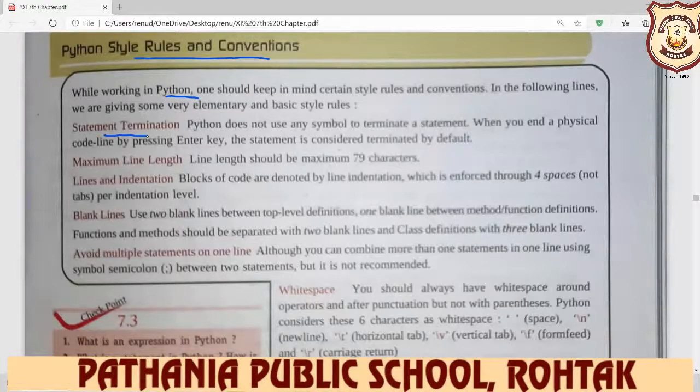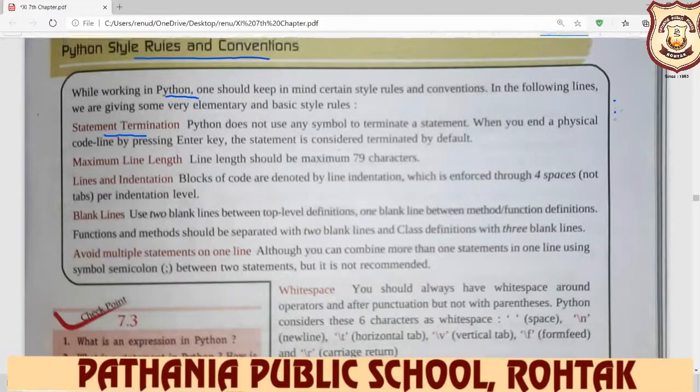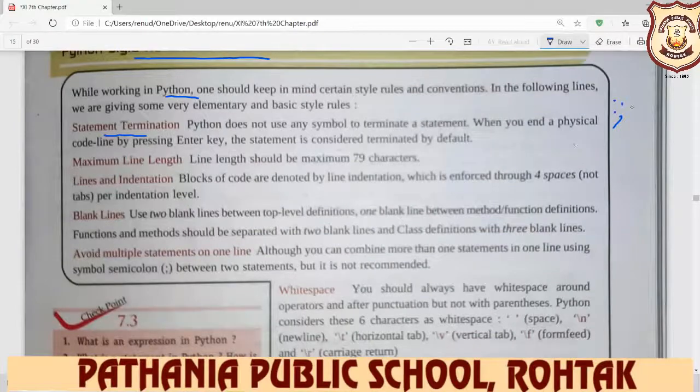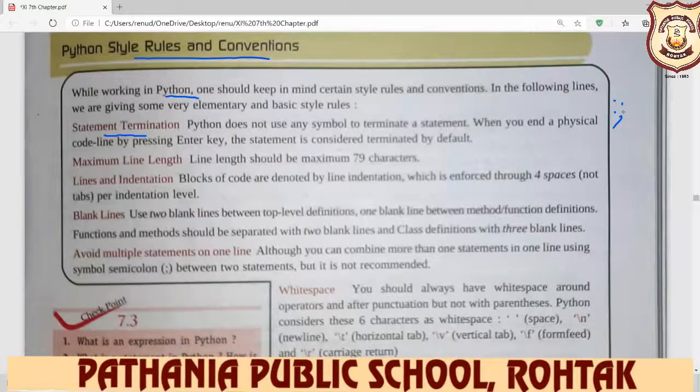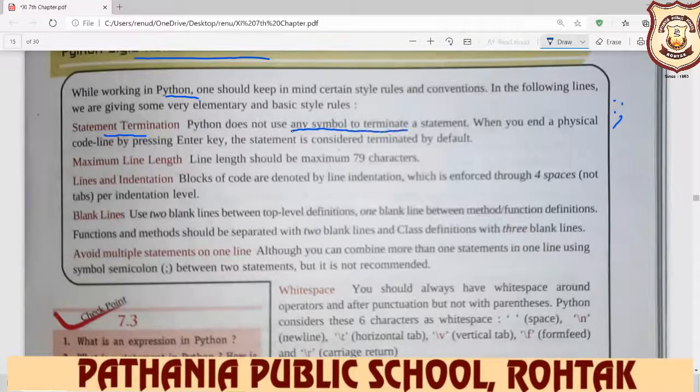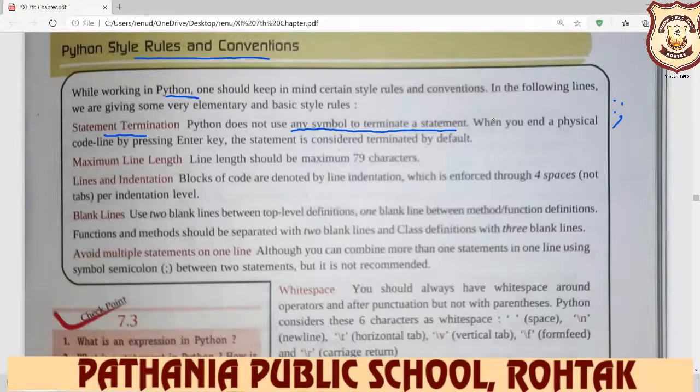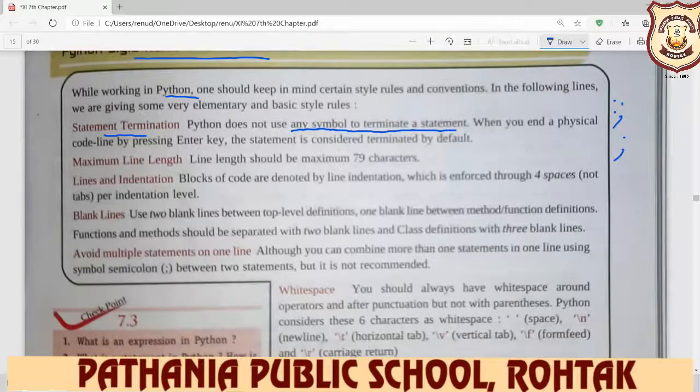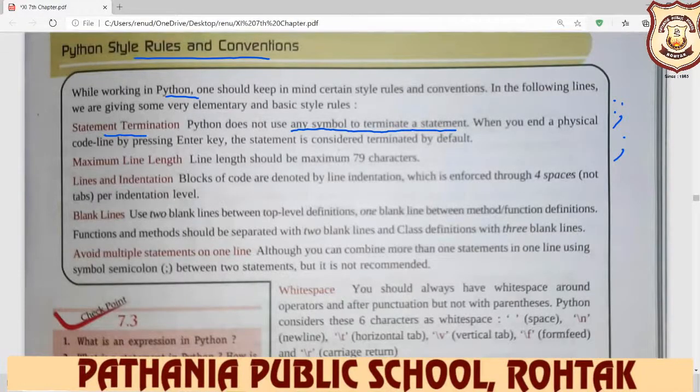Statement termination means you terminate with a terminator sign. So how do you terminate it? In Python, we do not use any symbol to terminate a statement. Everyone underline this point. When we work in a C++ language, we use a line terminator sign, but when we work in Python, we don't use any symbol to terminate a statement.